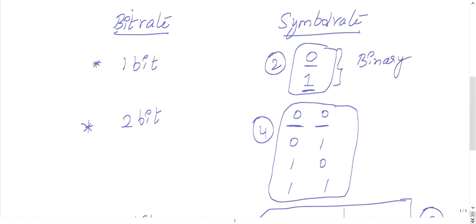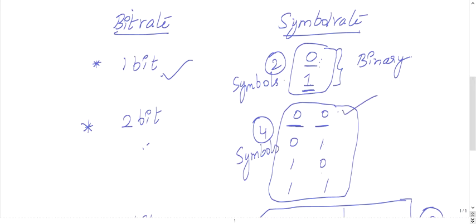So if you have one bit of information, then it can have 2 possible combinations. These 2 possible combinations are called 2 symbols. So 2 bits can have 4 possible combinations, in other words 4 different symbols.